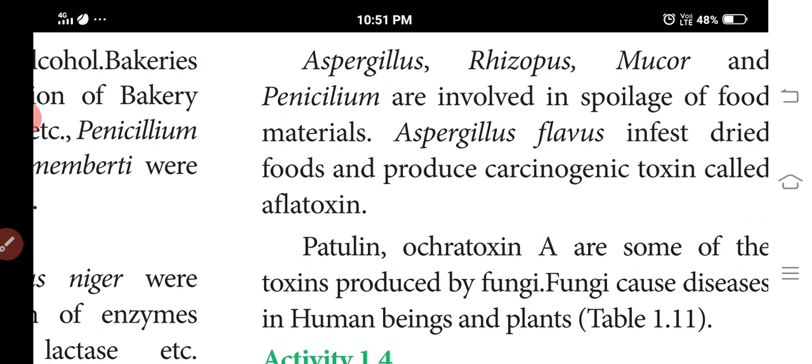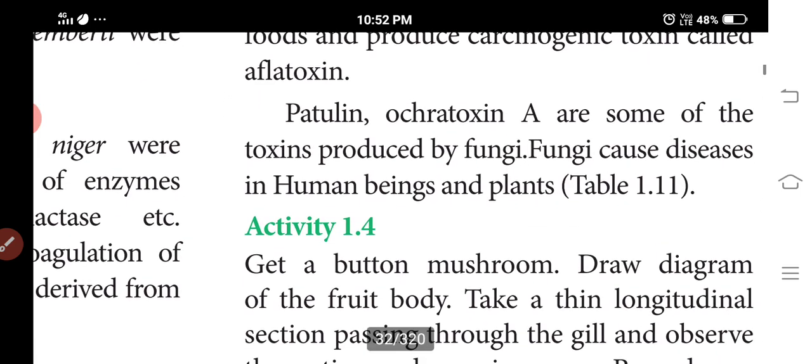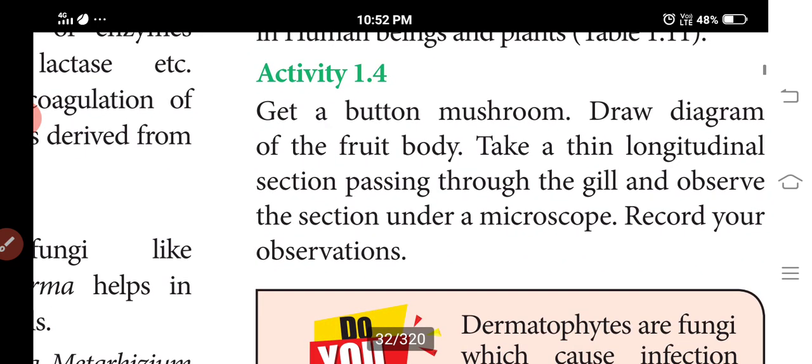Next one is Aspergillus or Rhizopus. Mucor is involved in the spoilage of food. So next one is pathogen actions; some of the actions are produced in the fungi. You see that some of the activities are here.